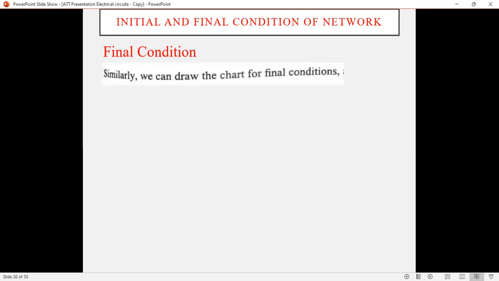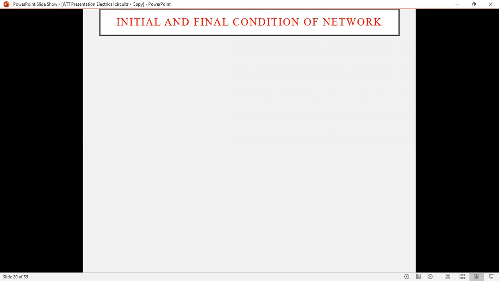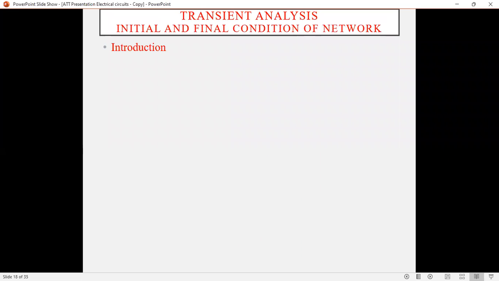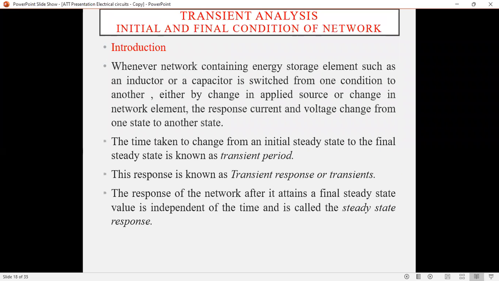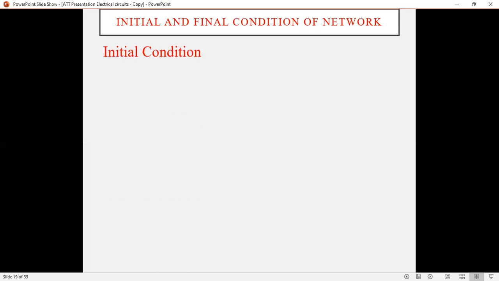In the previous lecture we already discussed the behavior of the inductor as well as the capacitor and resistor. So first of all we will overlook that, and then we will see the problems related to it.